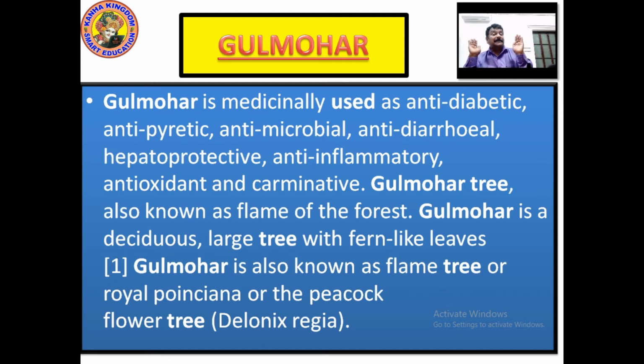This is a peacock's feather. So the peacock flower tree is addressed as a peacock flower tree because of its leaves and its flowers. The flower has a petal which stands like a peacock's feather. Delonix regia, right? Poinciana, this is called a flame tree, flamboyant, royal poinciana, peacock flower tree or Delonix regia. Please write the spellings of poinciana, peacock flower tree, Delonix regia.